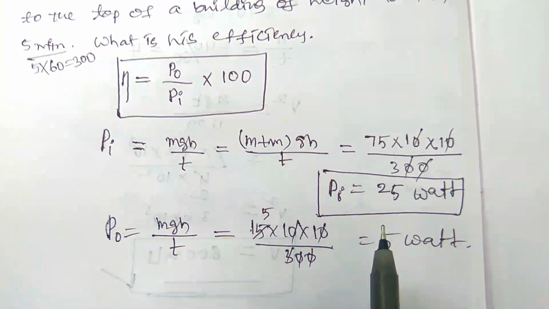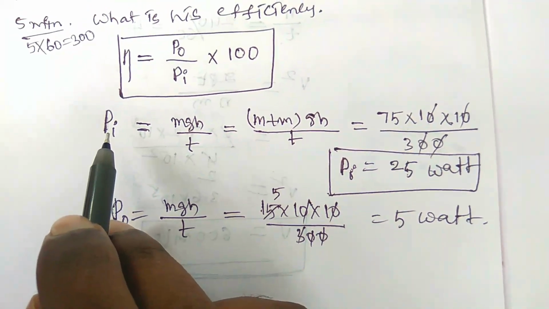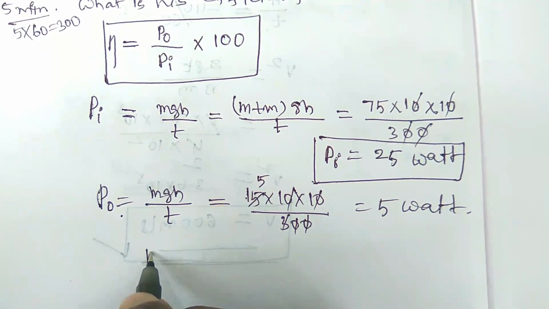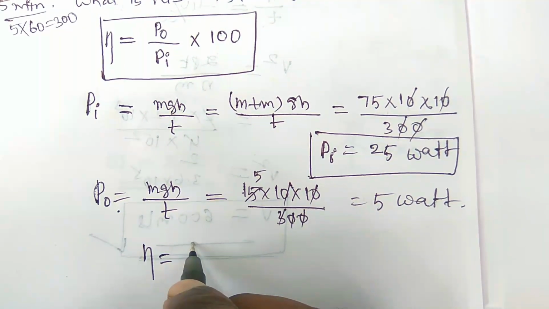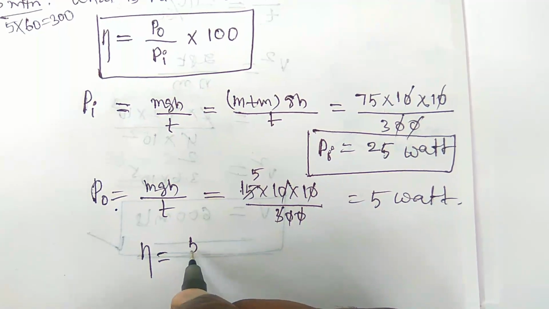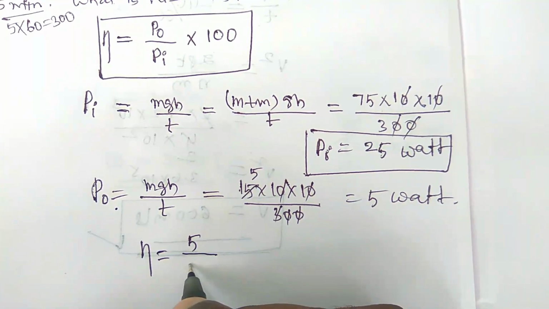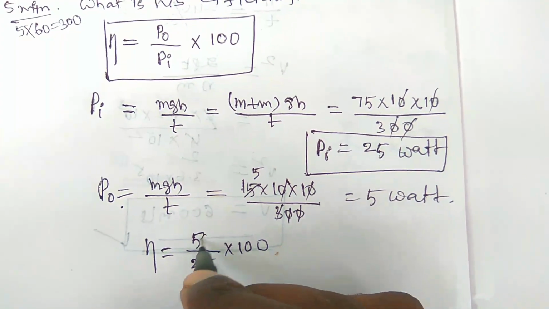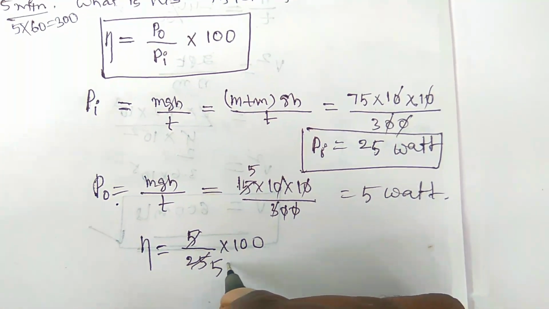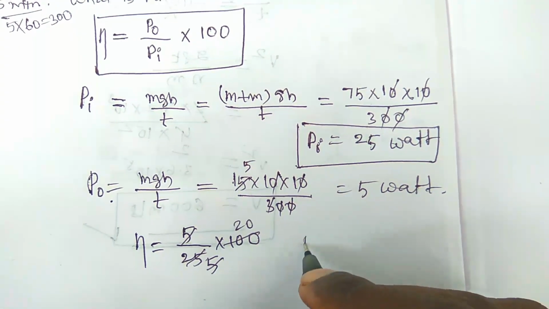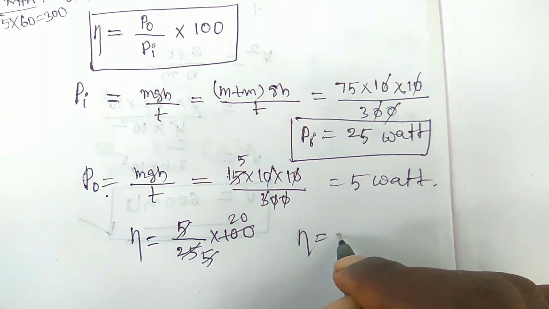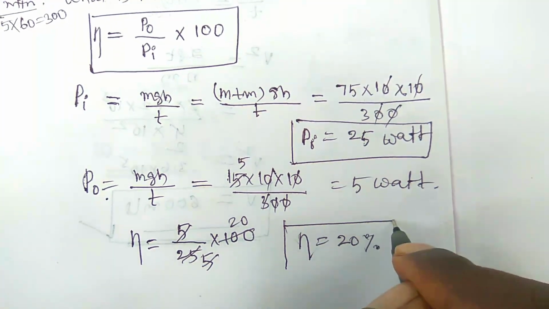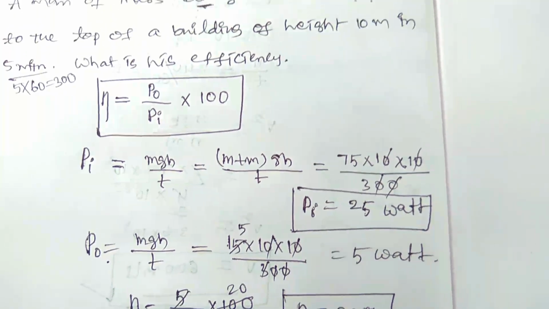So now we are taking the input power and the output power. Then the efficiency of the man is equal to the output power, 5 watts, by the input power, 25 watts, into 100. So 5 5s are 25 and 5 20s are 100. So the efficiency of the man or person is equal to 20%. So this is a very, very important model, you have to focus on it.